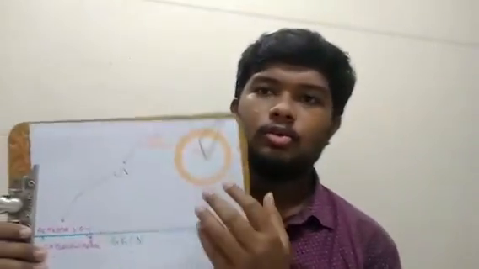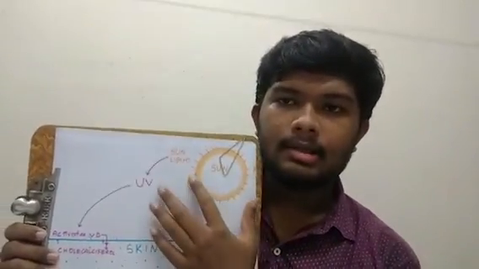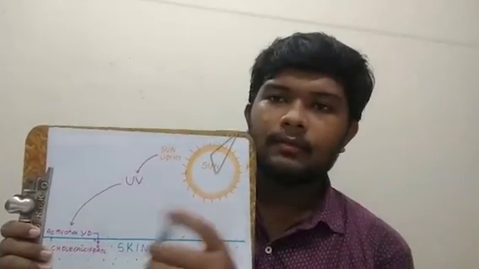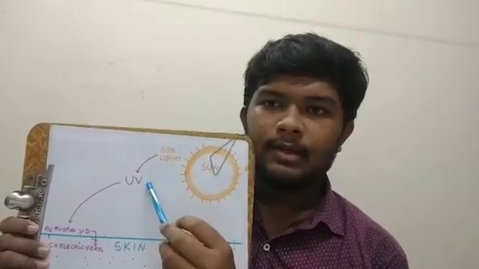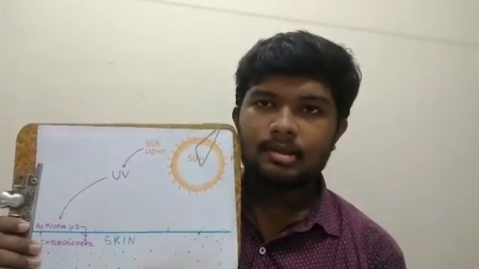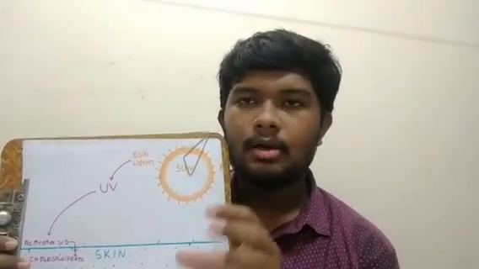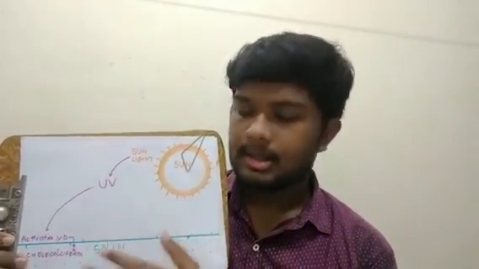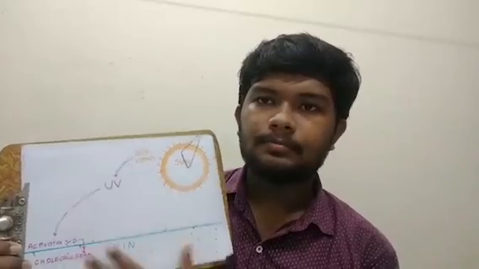How does sunlight activate this inactive form of vitamin D? Take a look at this. We have the sun and then sunlight. From the sunlight we get UV, and the UV which enters our skin activates this vitamin D, called dehydrocholesterol, and when it's activated it becomes a form called cholecalciferol.